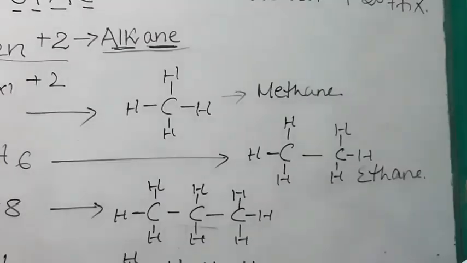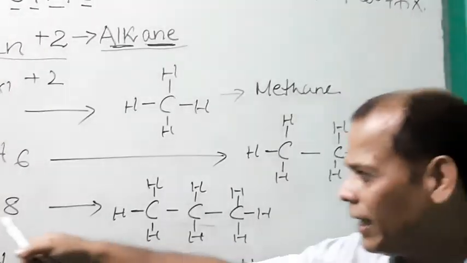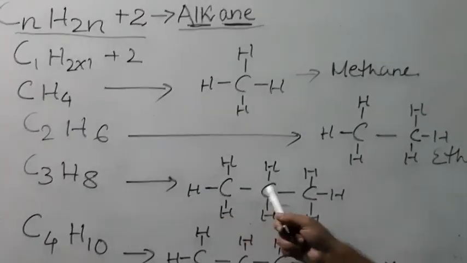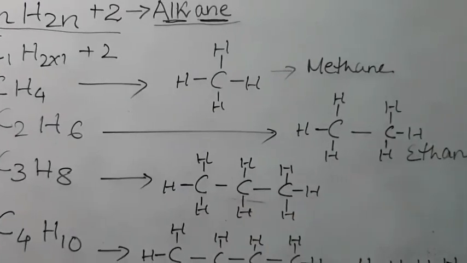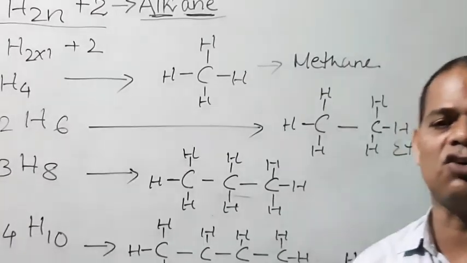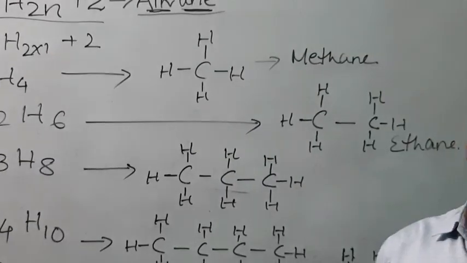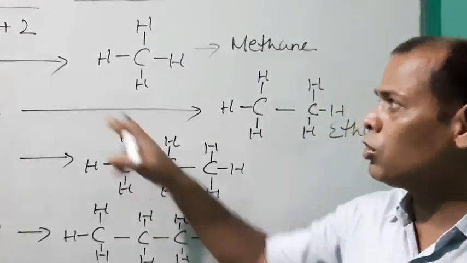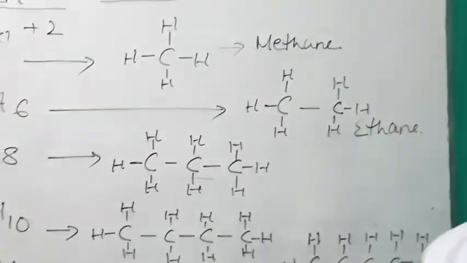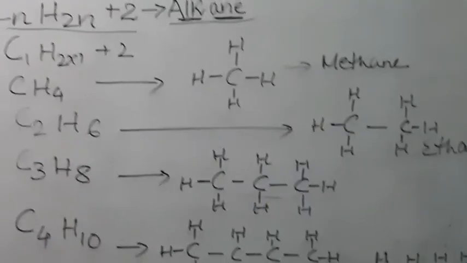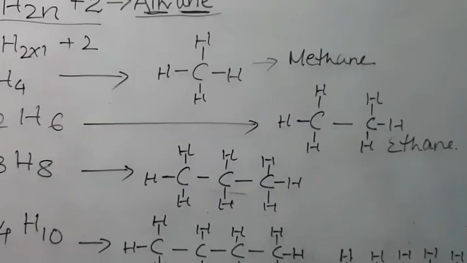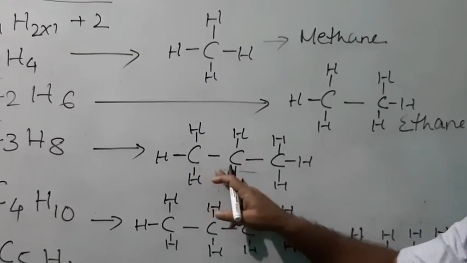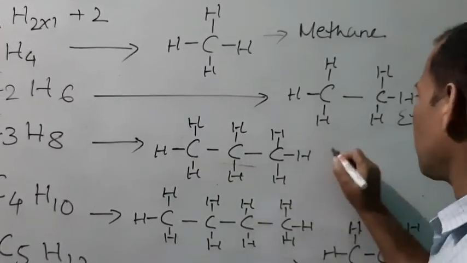Now next, n is equal to 3. Here you see all the 3 carbons are connected by single covalent bonds, and it also follows the order CnH2n+2, so obviously they belong to the alkane family. So now the number of carbon is 3, so the word root is prop.